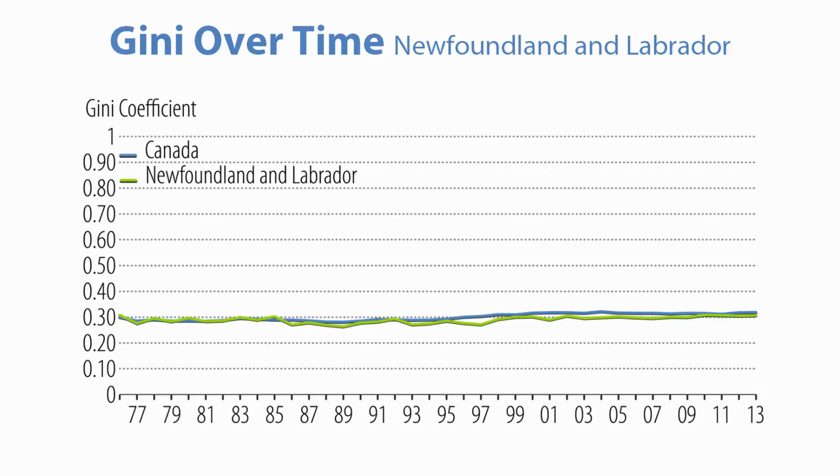Between 1976 and 1985, the Gini is relatively flat for both Canada and Newfoundland and Labrador, at which point they both drop a little, Newfoundland and Labrador a little bit more than Canada, but they both begin to rise again after 1989, and then kind of flatten out again after 2000. Except for a few anomalies characterized by little peaks and troughs, Newfoundland and Labrador has remained marginally lower than Canada from about 1986 onwards. While it's good in the sense that the gap is not increasing, the relatively flat Gini trend means income inequality has not changed substantially over the last 25 years. It's also interesting to note the trend closely tracks Canada.